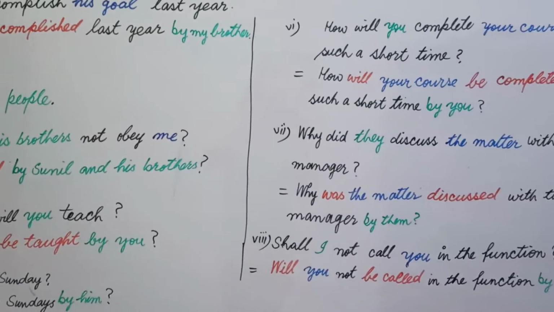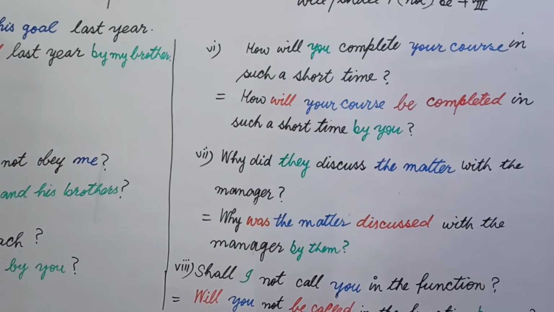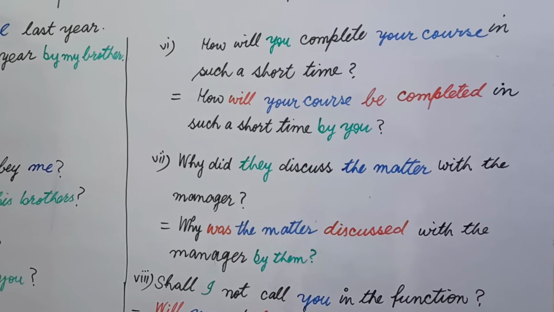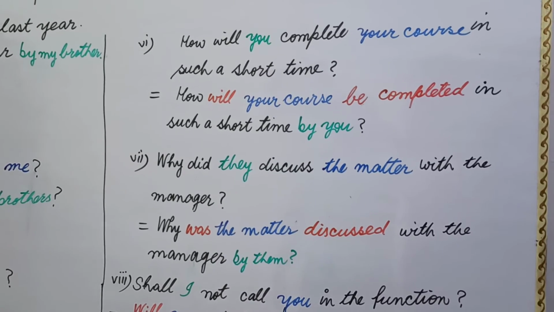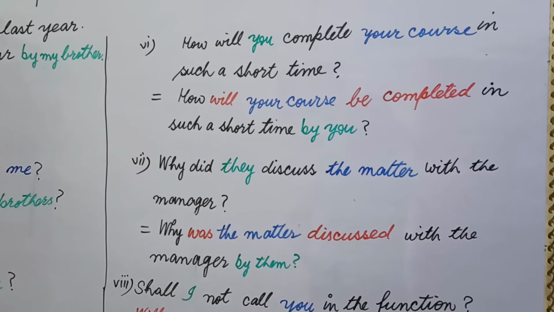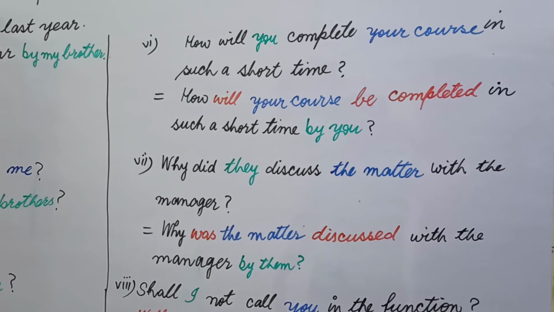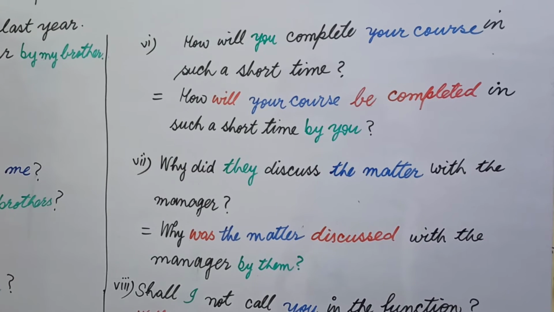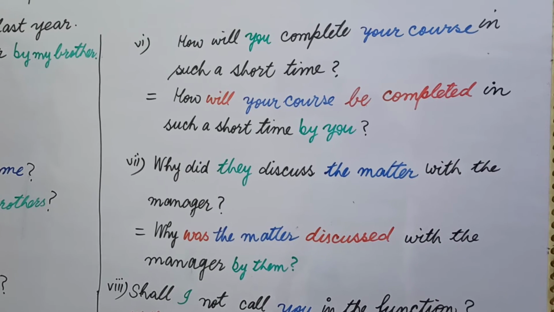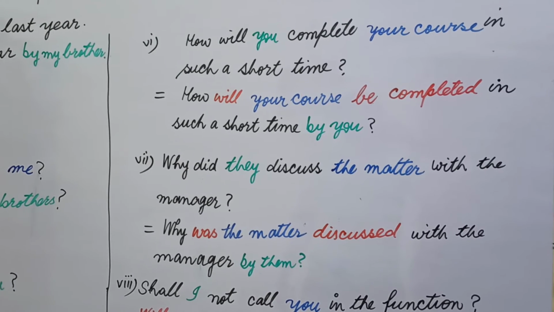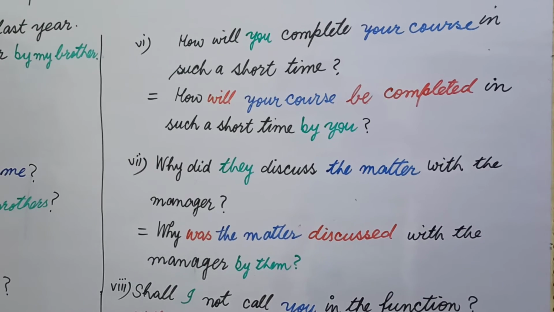I have a few complicated sentences based on interrogative sentences. Now let's see what these are. How will you complete your course in such a short time? Sometimes students get confused when they come here to identify the object. Now short time looks like an object and your course looks like an object.